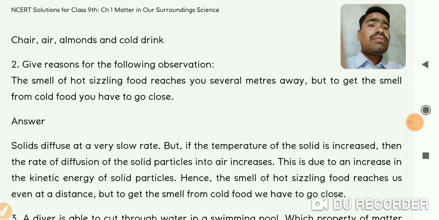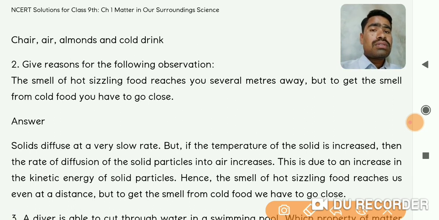The second question is: give reason for the following observation. The smell of hot sizzling food reaches you several meters away, but to get the smell of cold food, you have to go close. If the food is hot, the smell comes from a long distance, but if the food is cold, you have to go near it to smell it. So why is it so?